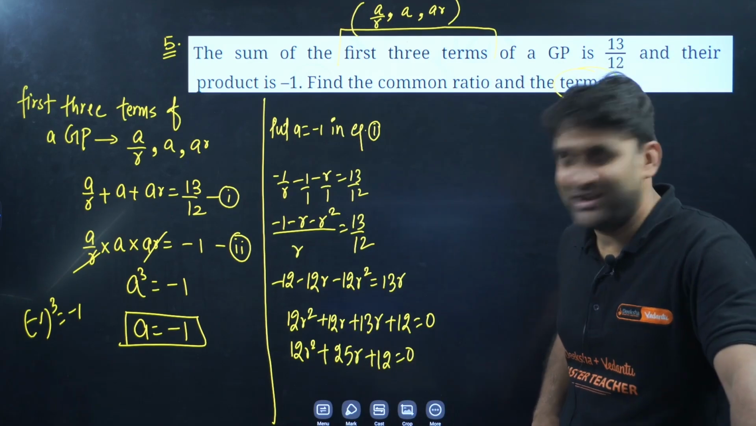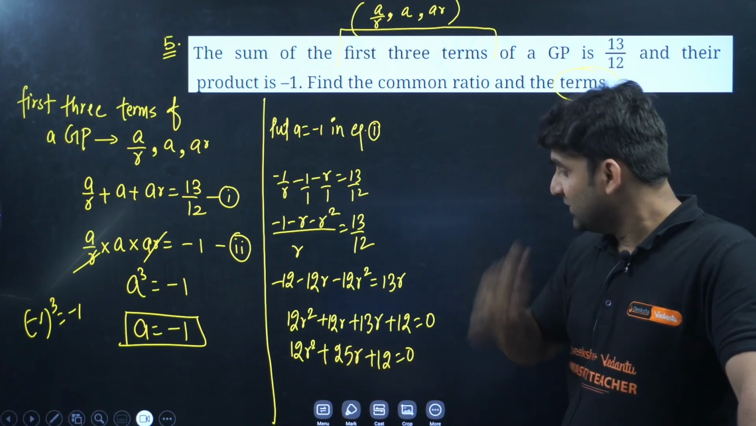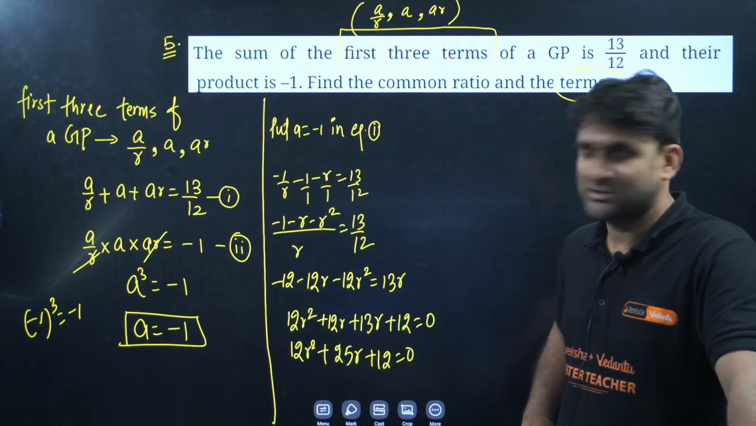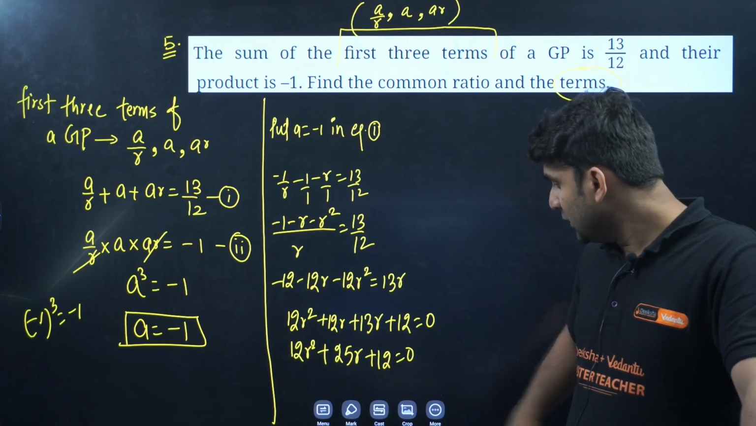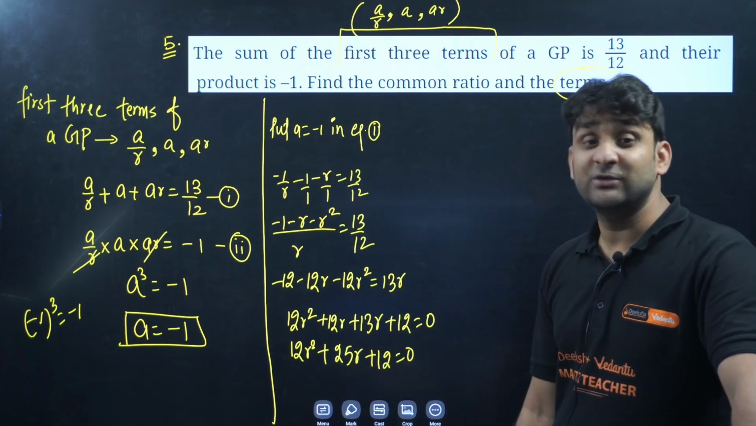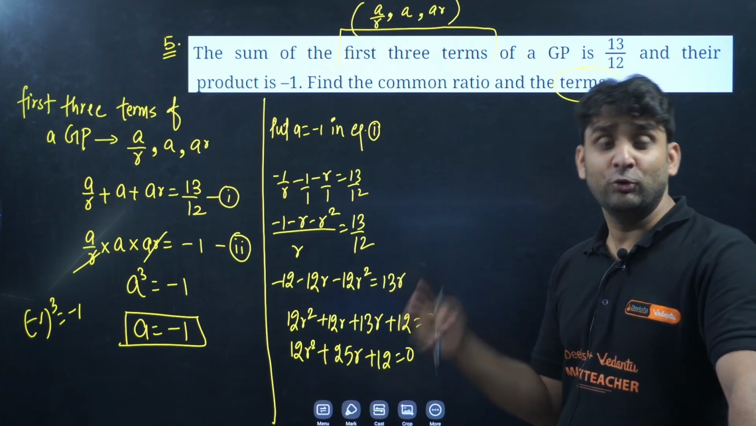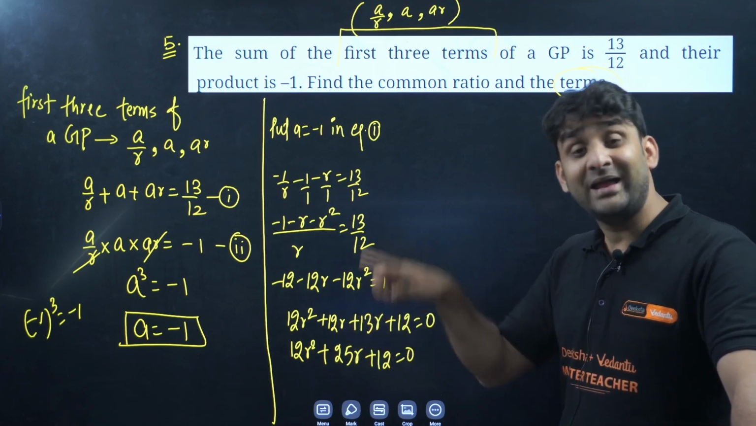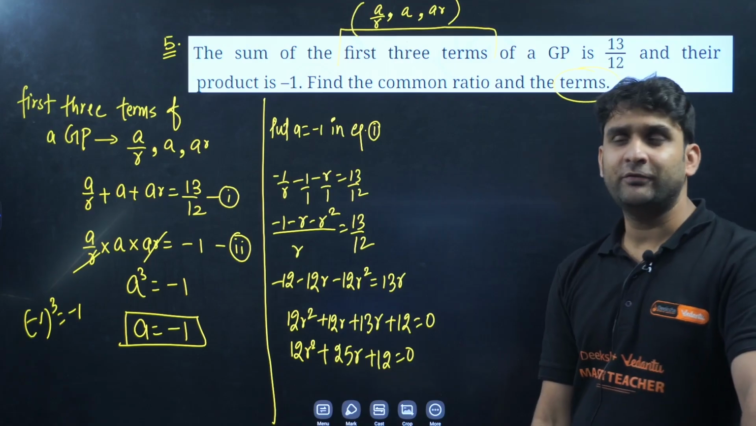So we have a quadratic equation in terms of R. R is the variable. So now we have to solve the quadratic equation. How can we solve? Do you know how to apply the middle term splitting method? So let's multiply 12 into 12. The multiplication of 12 into 12 is 144. Now for 144 we need two numbers whose multiplication will be 144 and their addition should be 25.